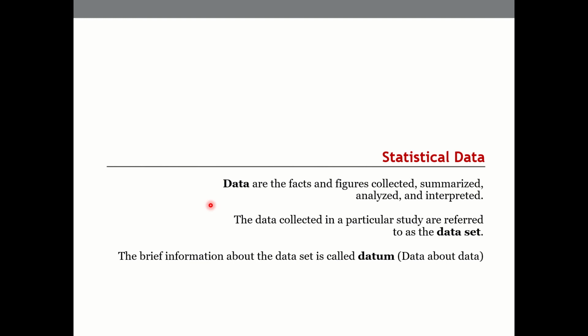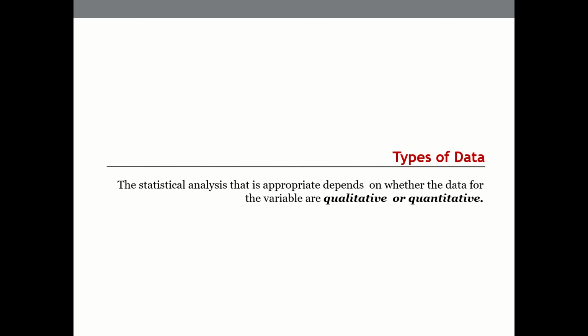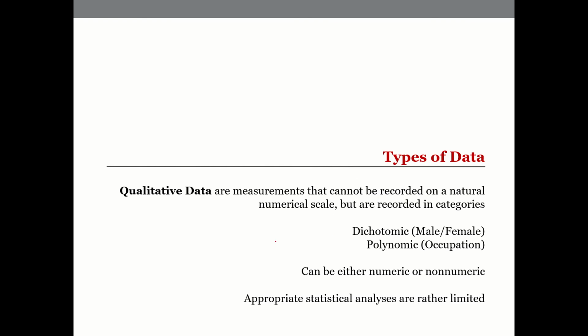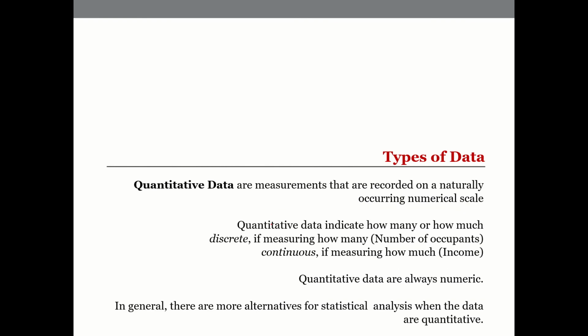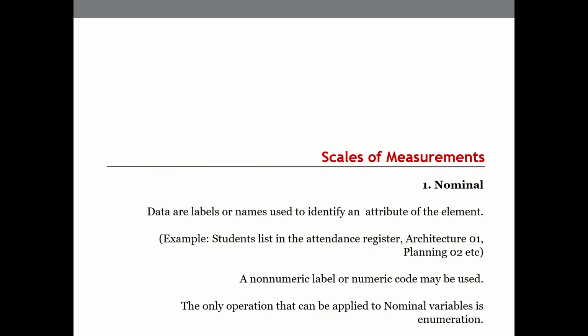Okay, how do we define data, how do we define data set, and what is a datum. Okay, and then we briefly discussed that there are two types of data sets. One is qualitative and another one is quantitative. Okay, and then we saw some examples of what is qualitative and quantitative data and where do we use it.